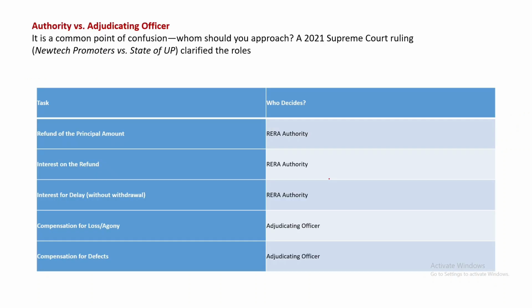Authority versus adjudicating officer is a common point of confusion. Whom should you approach? A 2021 Supreme Court ruling, New Tech Promoters versus State of UP, clarified the roles.